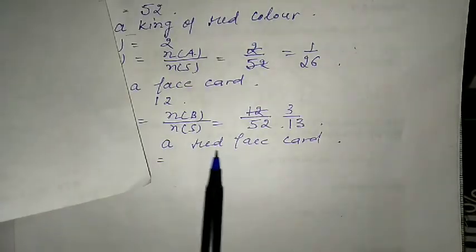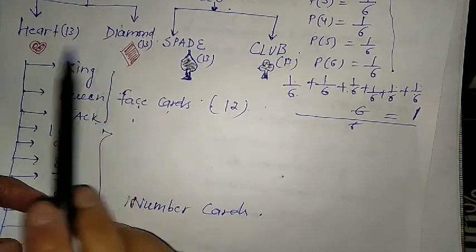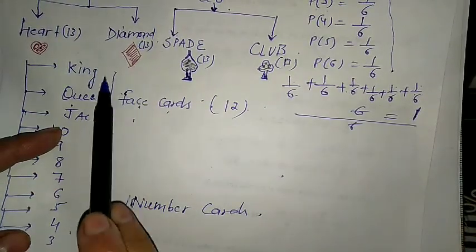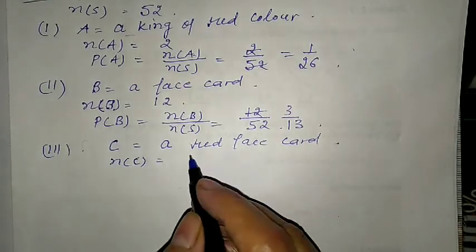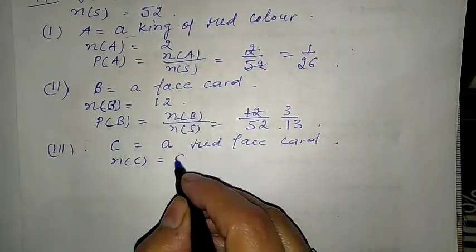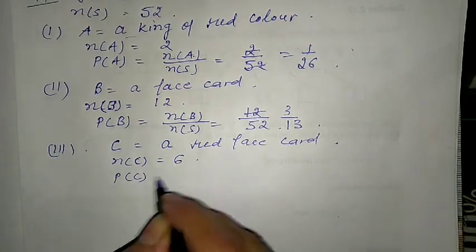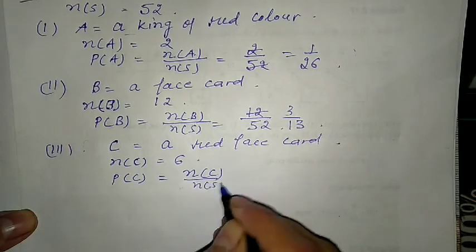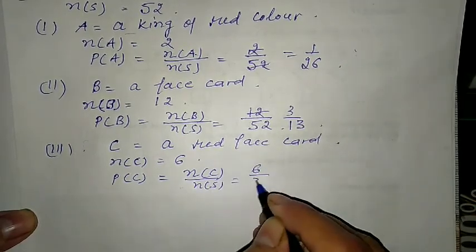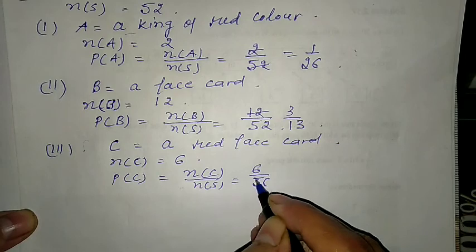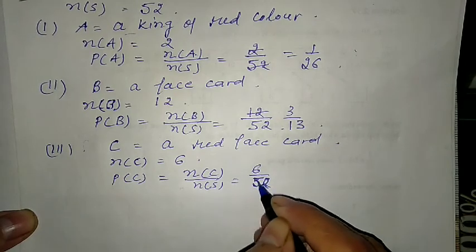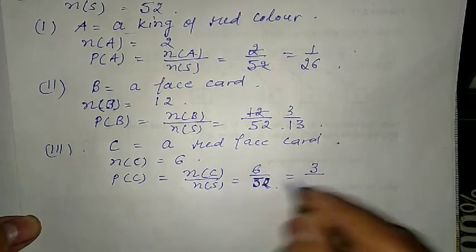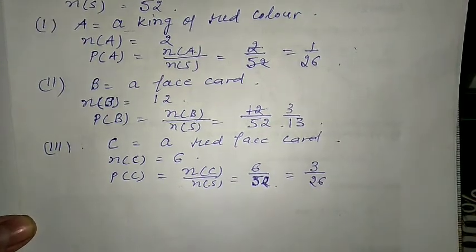Red face card means 2 suits are here. In each suit there are 3 face cards, so in 2 suits there are 6 face cards. So number of C is 6 and the probability of C is number of C upon number of S, that is 6 upon 52. If we divide this, we get 3 upon 26.